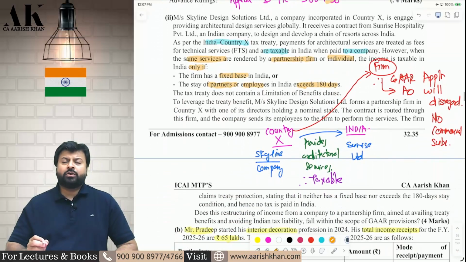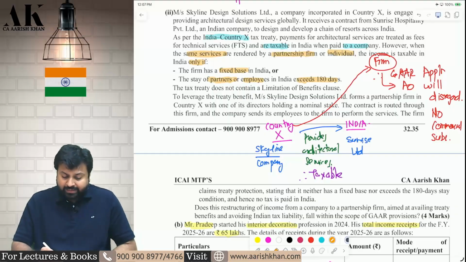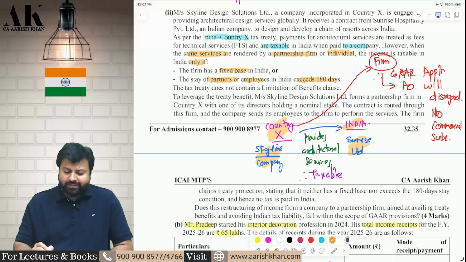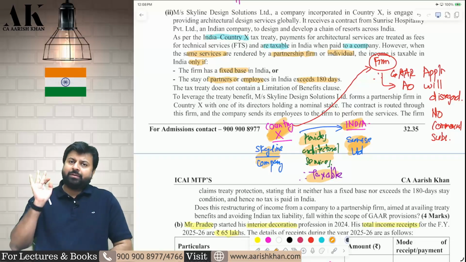Next question is also a beautiful question on GAR. So pay attention. Very, very good question. There is country X here. There is India here. In country X, there is one company, Skyline company. In India, there is one company, Sunrise Limited. Now it is written in the DTAA between country X and India that if Skyline provides services to an Indian company, they will be liable to tax in India.